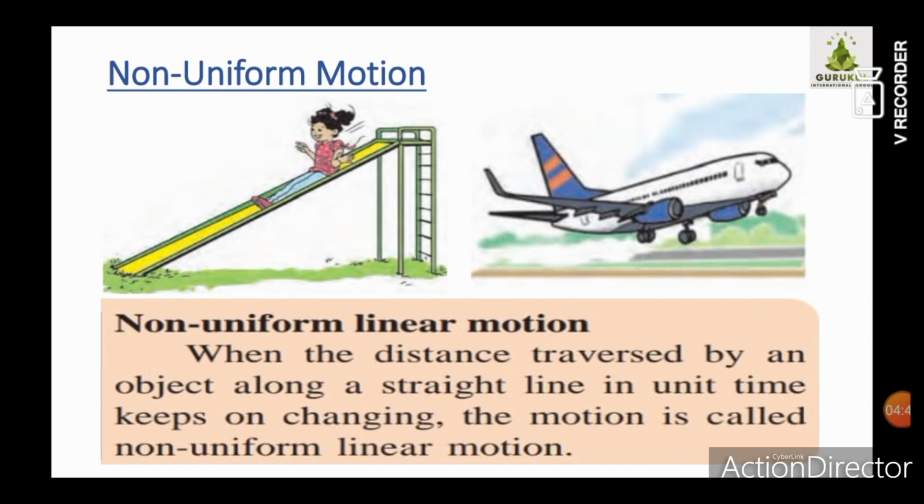They are moving in the same direction in one straight line, but their speed is changing. Correct? So what we have studied is that when the distance traversed by an object along a straight line in unit time keeps on changing, as the speed changes, it will travel more distance. Correct? So it is going to change. Such objects are in a non-uniform linear motion.